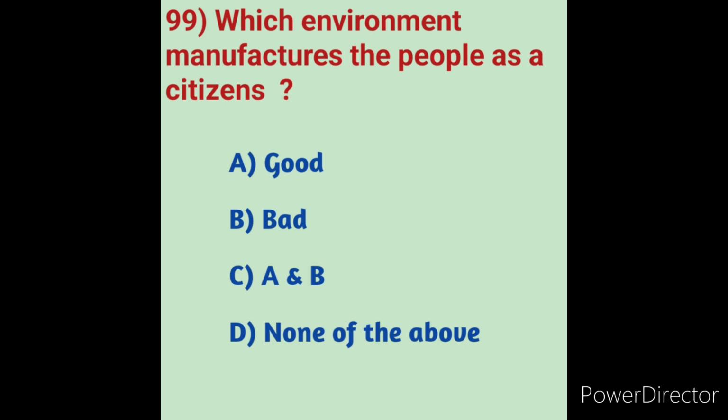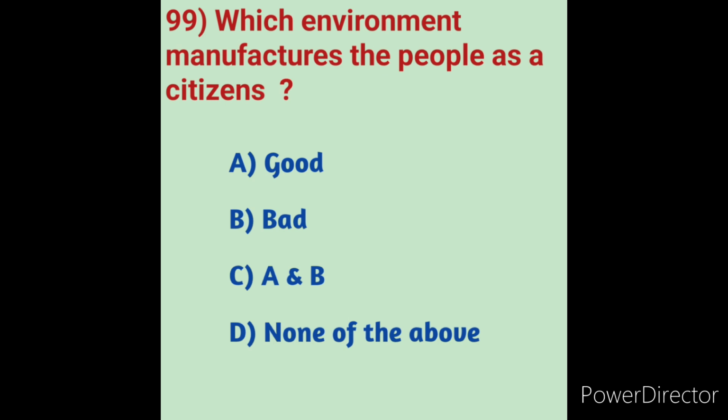Some of these seemingly small habits are tied to issues that Global Citizen campaigns on, like reducing greenhouse gas emissions and reducing waste. 21 easy ways to become more environmentally friendly means become more aware of resources, practice conservation, plant trees, conserve water, try renewable energy, change to LED light bulbs, and stop food waste. So here, which environment manufactures the people as citizens of good manner?